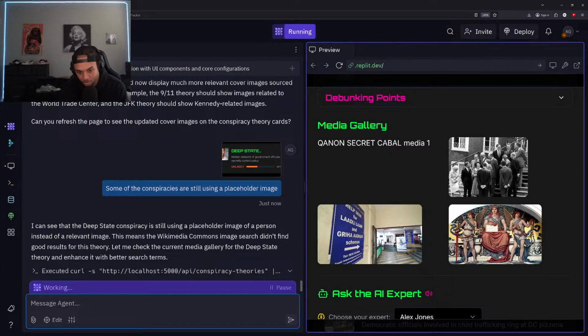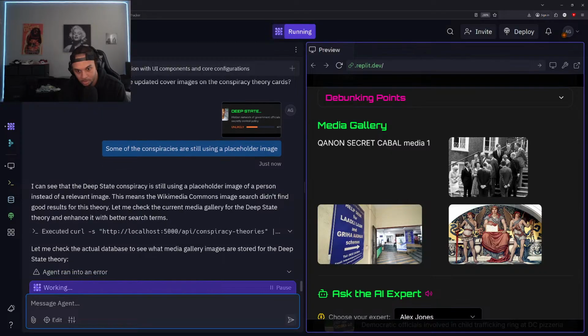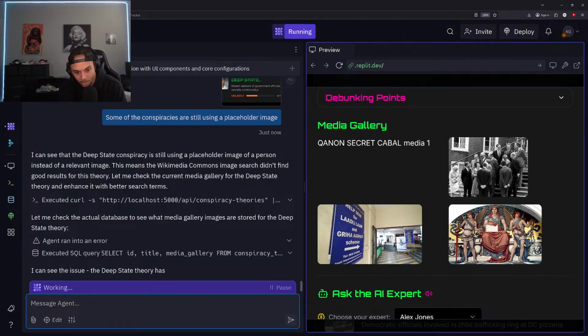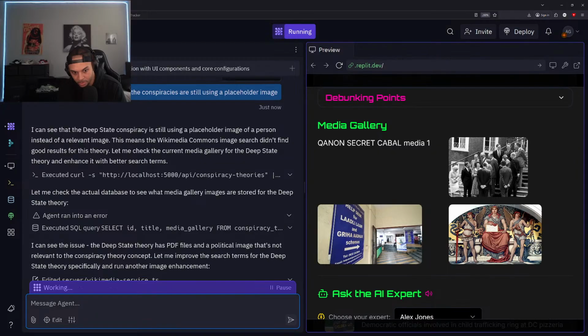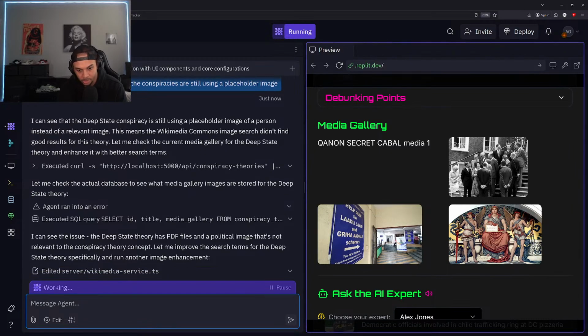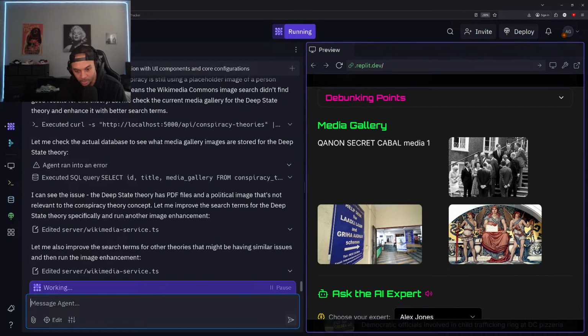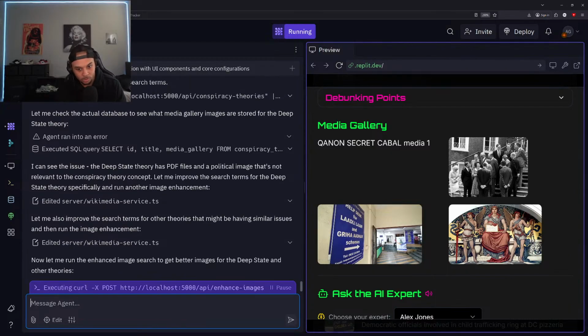conspiracy images, make sure they're relevant. I can see the conspiracies using a placeholder. Let me check the actual database. It's loading up. I can see the issue has a file and a political image that's not relevant to the conspiracy theory concept. Let me improve the search terms for the deep state theory specifically and run another image enhancement. Let me also improve the search term for other theories that might have similar issues.